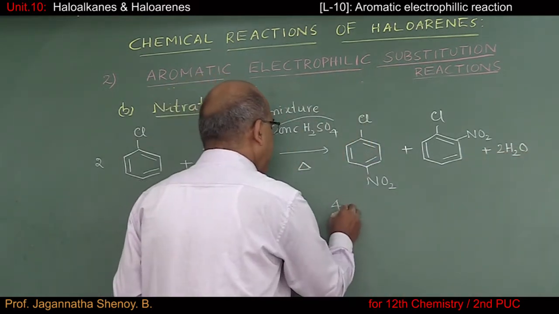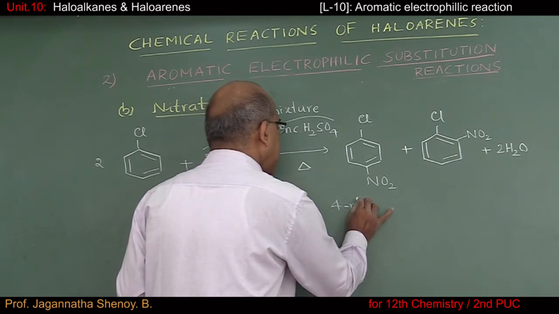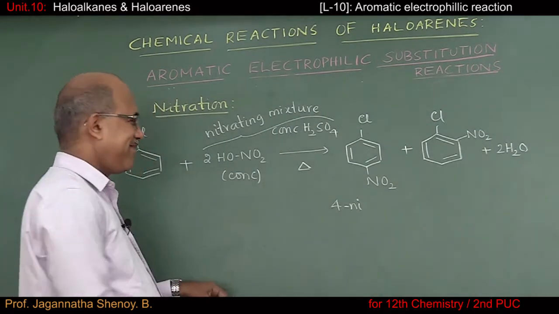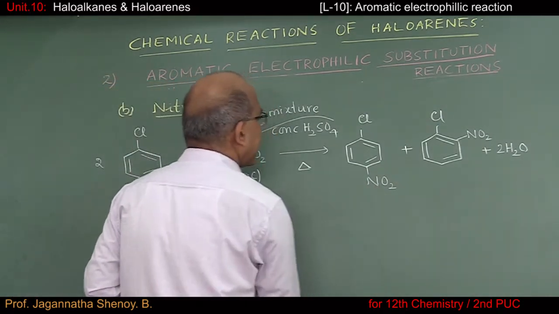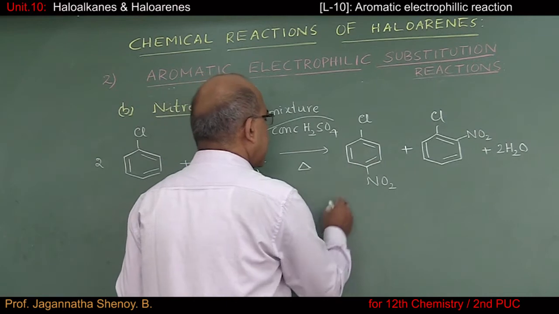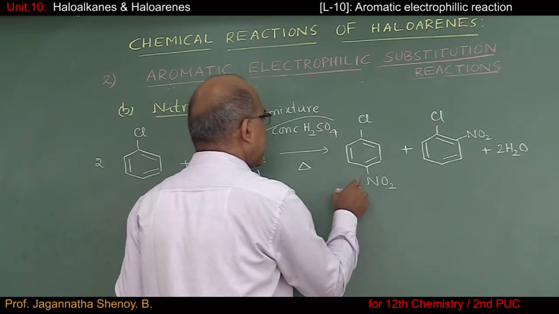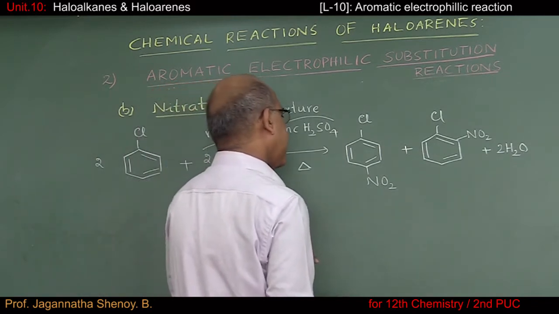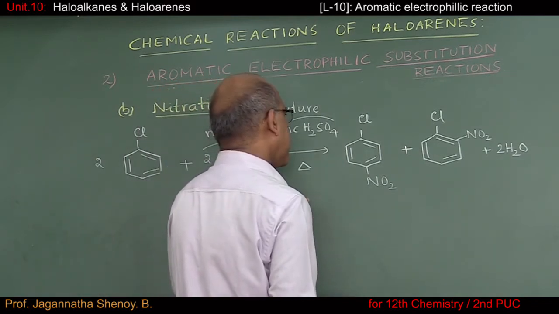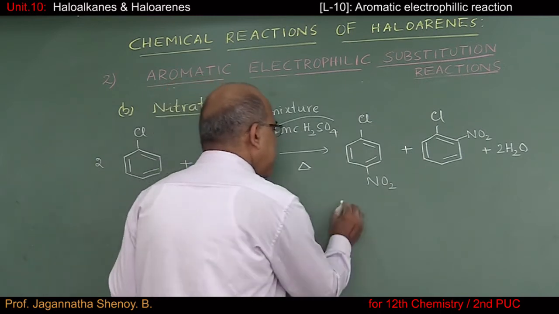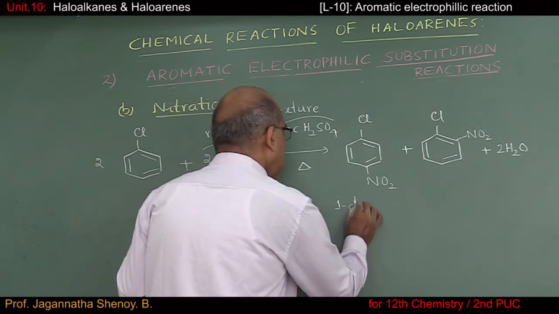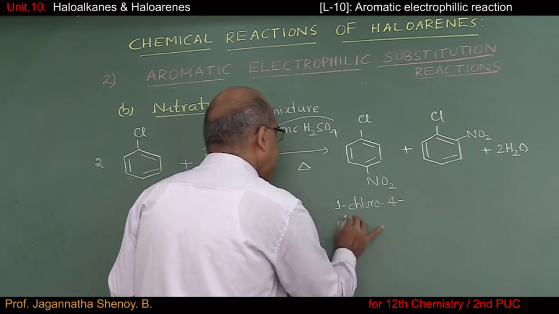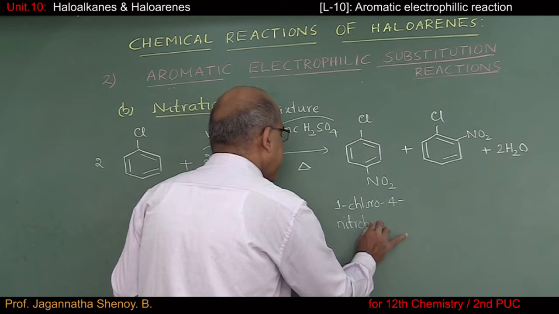This is 4-nitro. So this compound is 1-chloro-4-nitro-benzene.